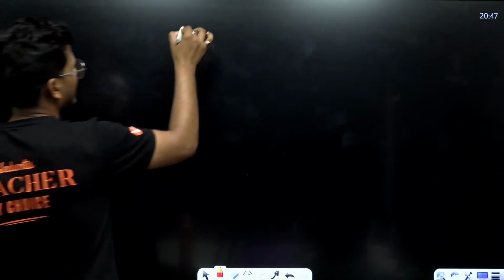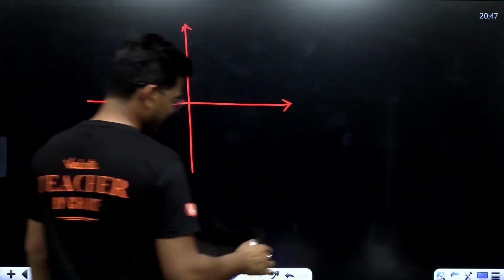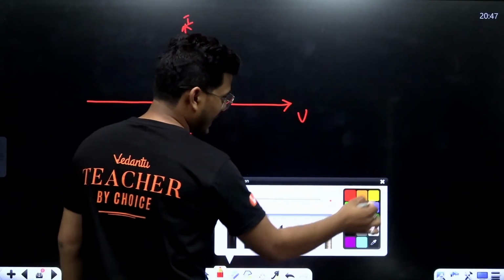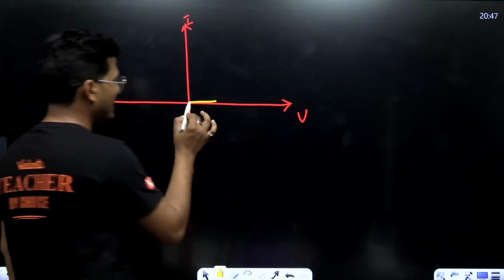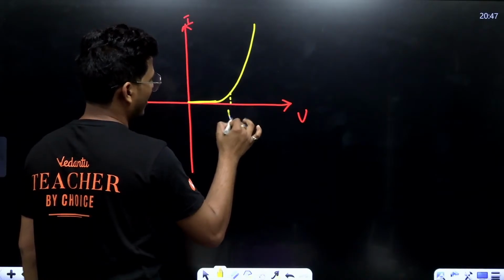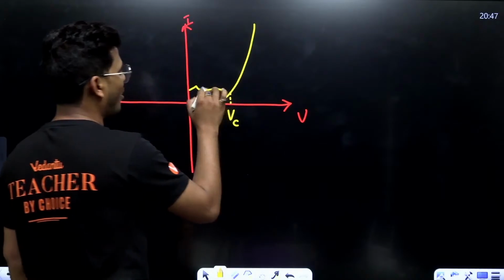So if I consider the VI characteristics, this is V, this is I. For a certain value, there will be no current. This is called VC, the cutoff voltage. Before cutoff voltage, no conduction.